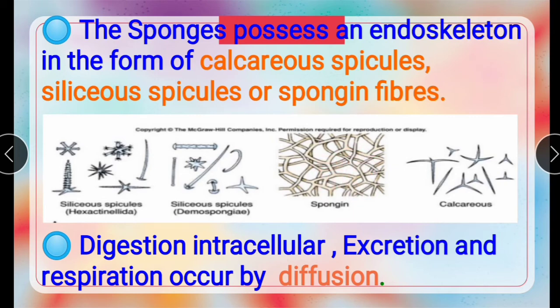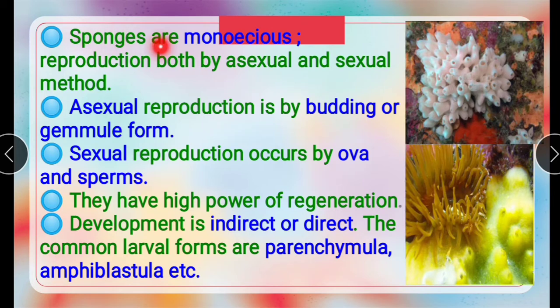See here, spongin fibers. Next, digestion is intracellular, and excretion and respiration occur by diffusion through the body wall or body surface. Next, sponges are monoecious. What is meant by monoecious here? Monoecious means the organism has both sex gametes, male and female. Male and female gametes are present in one organism.